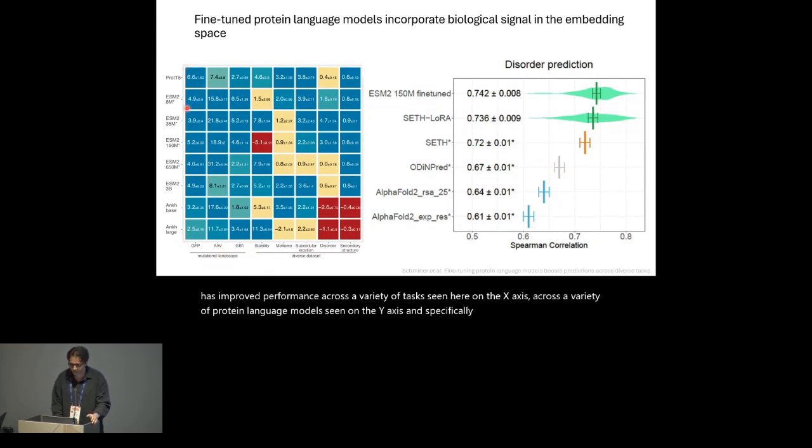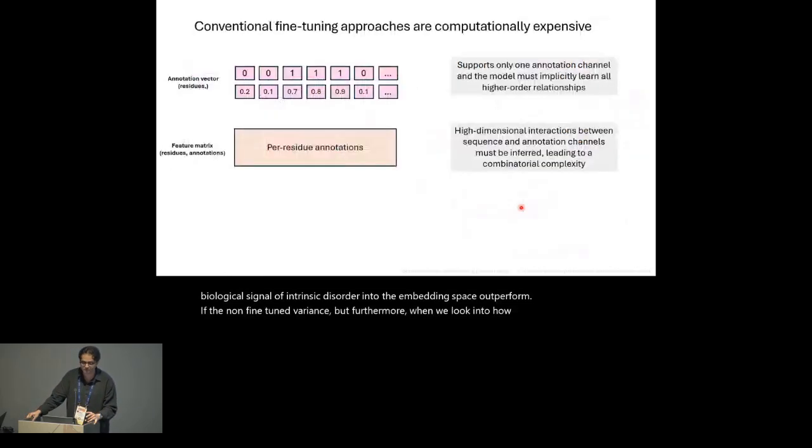And specifically, when we look at intrinsic disorder prediction, we see that the fine-tuned variants, which have incorporated the biological signal of intrinsic disorder into the embedding space, outperform all of the non-fine-tuned variants. But furthermore, when we look into how these fine-tuned protein language models arise, it's through two techniques. One, using either an annotation vector, or two, using a feature matrix. And here an annotation vector could be representative of any biological signal, represented as a continuous vector or as a one-hot vector. And then you have your feature matrix, which consists of residues by annotations.